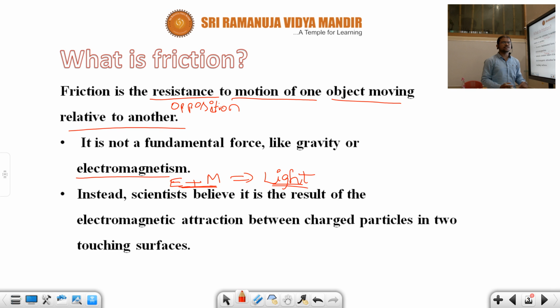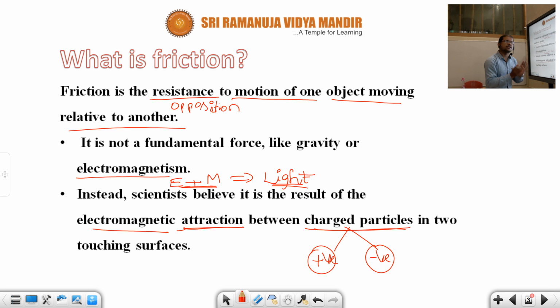There is electromagnetic attraction between charged particles. Charged particles means what, children? Either positively charged or negatively charged. Whenever there is a combination of positive charge and negative charge, then between those two charges there is development of